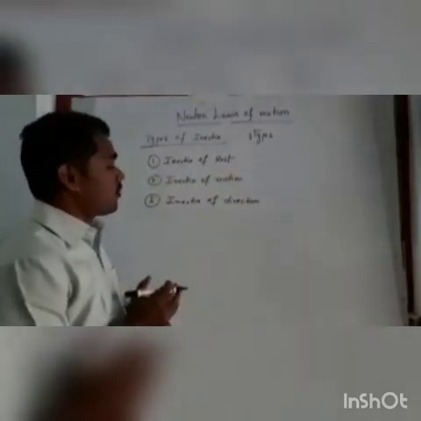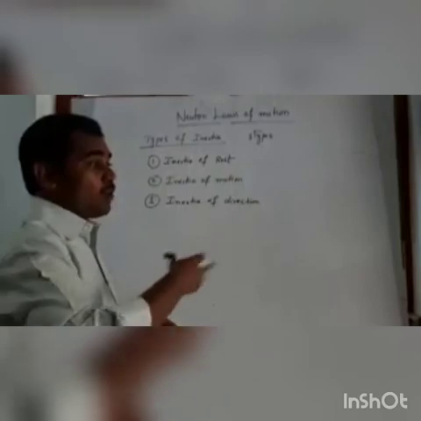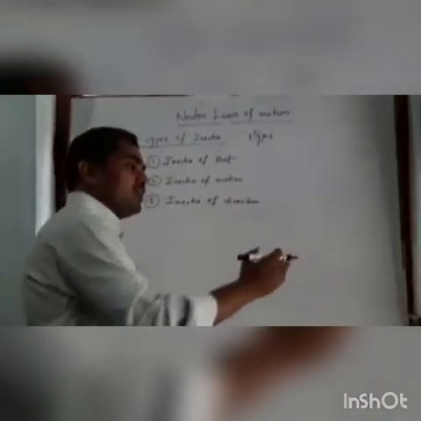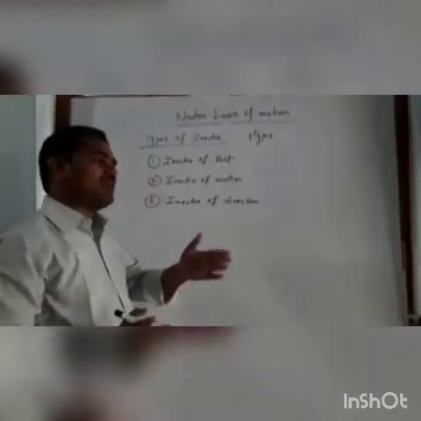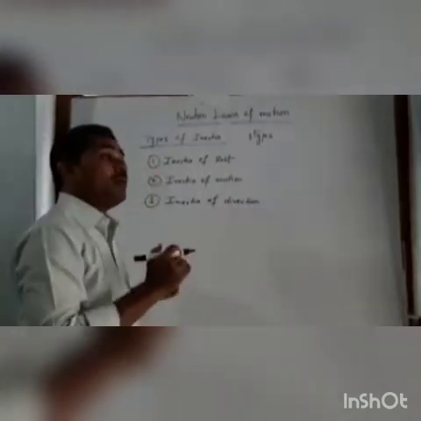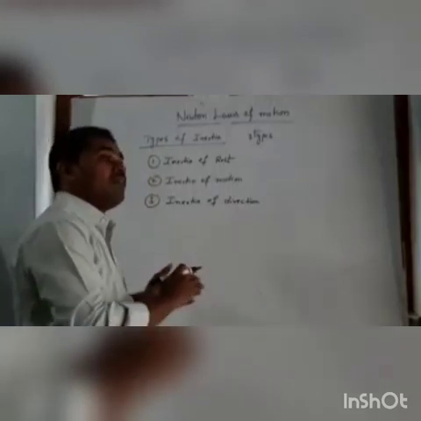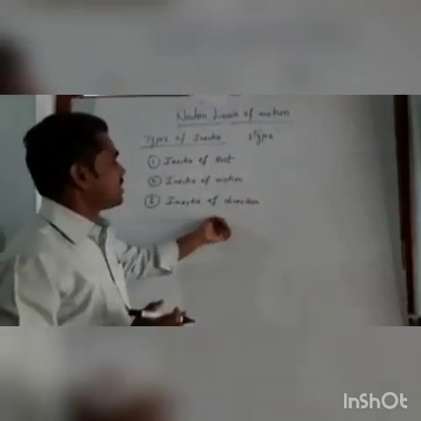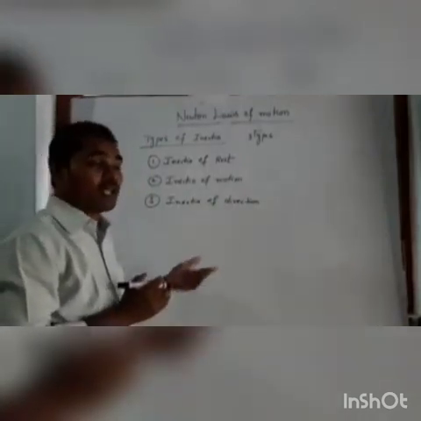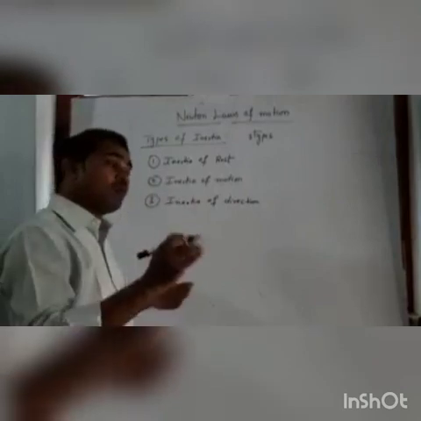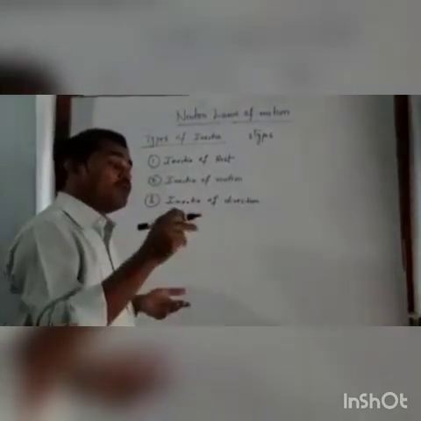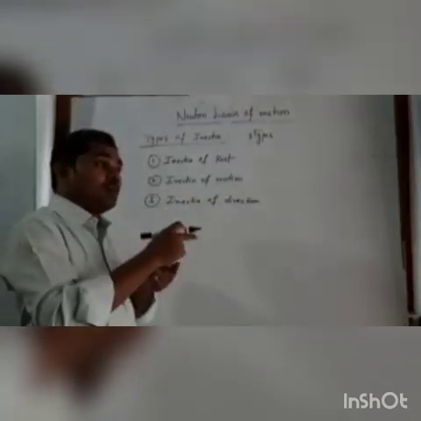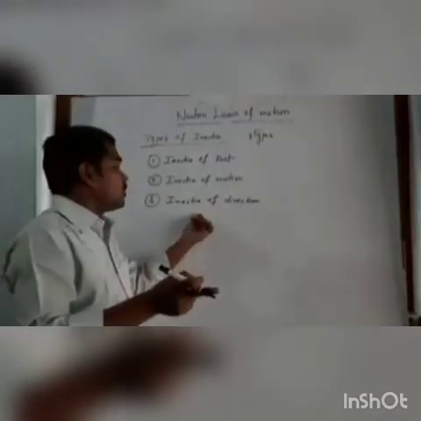Next, inertia of direction. If the bus is moving in a straight path and the driver suddenly turns onto a curved path, the man moves away from the curved path due to the inertia of direction. For example, for a moving vehicle in water, we observe that the water comes out tangentially from the wheel due to the inertia of direction.